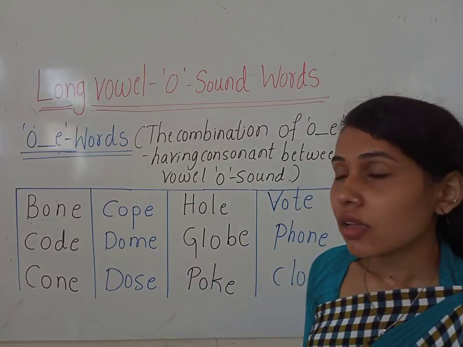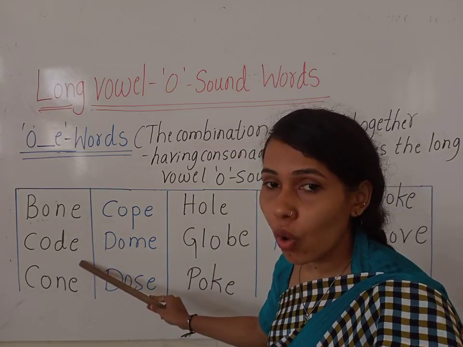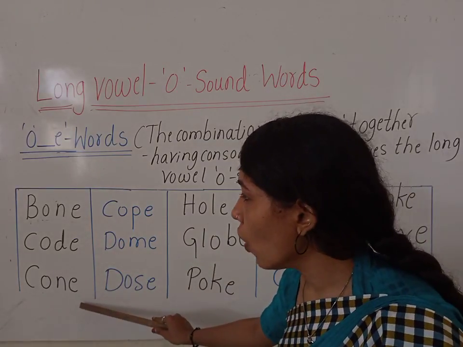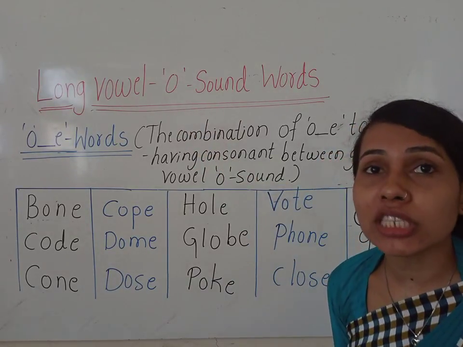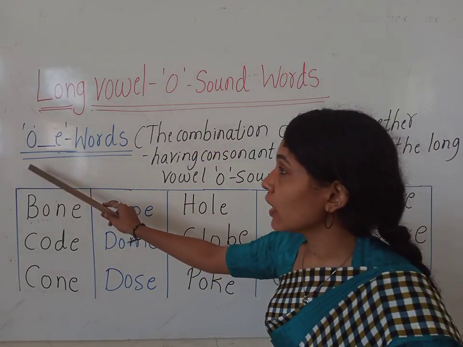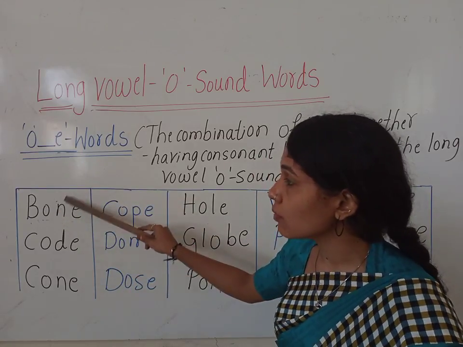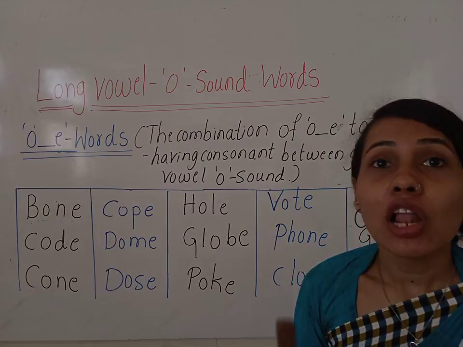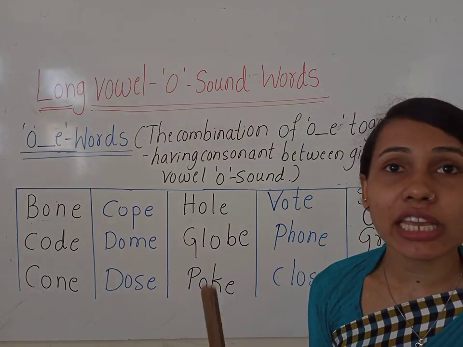Repeat after me, children. Bone, code, cone. Okay, here we are getting the long vowel O sound. Okay, children. Here we have O and E together, having the consonant between them. So we have to read only the long vowel O sound. E should be silent. We don't have to read E.